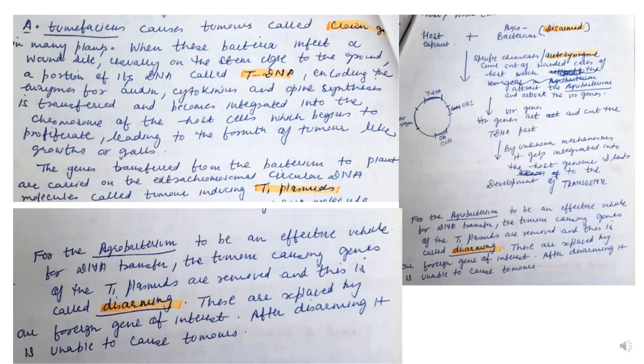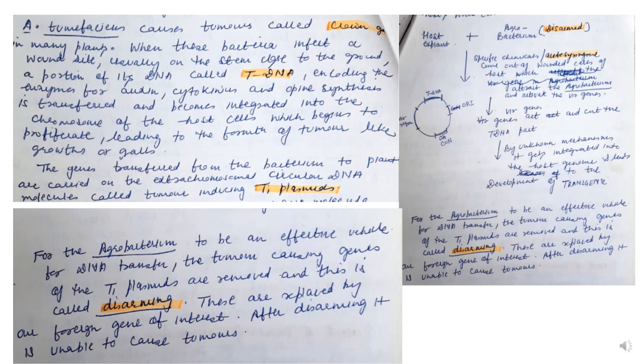The acetosyringone attracts Agrobacterium, which is growing in the soil, and in the next step, the Vir genes, which are also present on the Ti plasmid, encode restriction endonucleases, and these cut the T-DNA part. By some unknown mechanisms, this T-DNA moves and gets integrated into the host genome, and this is how a transgenic is developed.